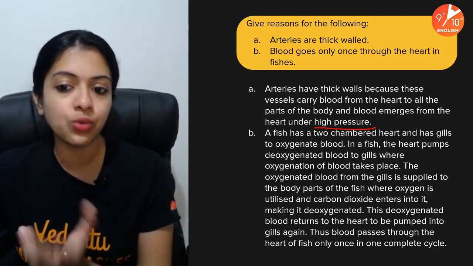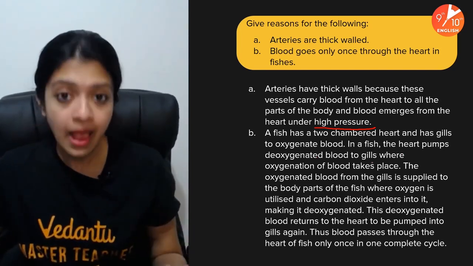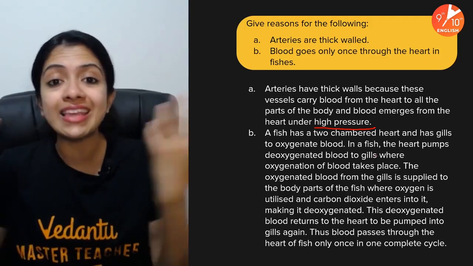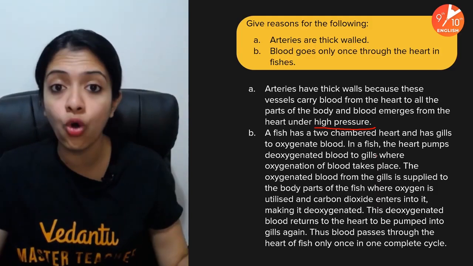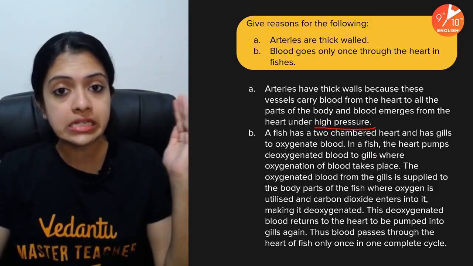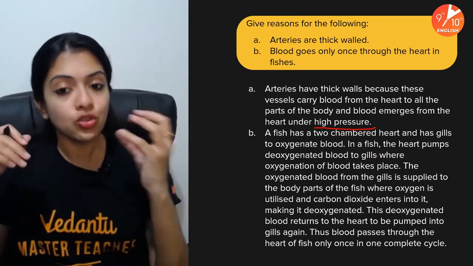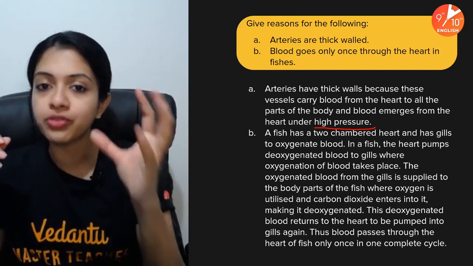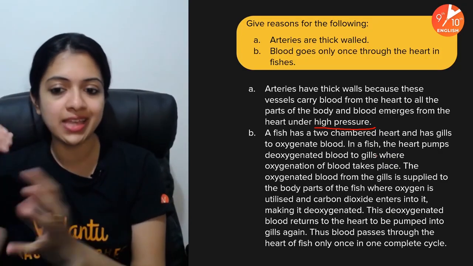So in this case, the heart would pump deoxygenated blood to the gills because the fish breathes through the gills. Oxygen-rich air from the water enters the gills of the fish's body, and this is where the exchange with the blood takes place.